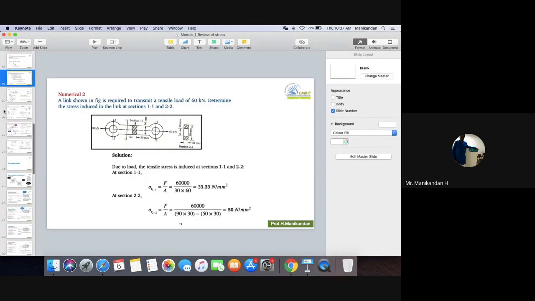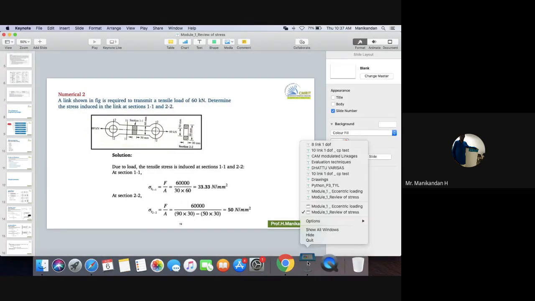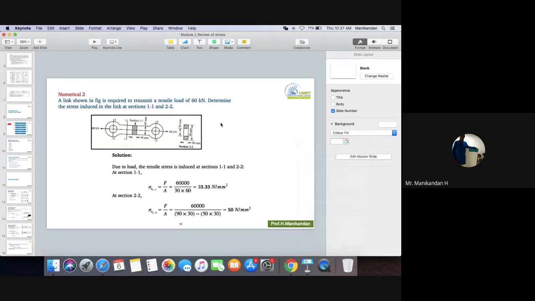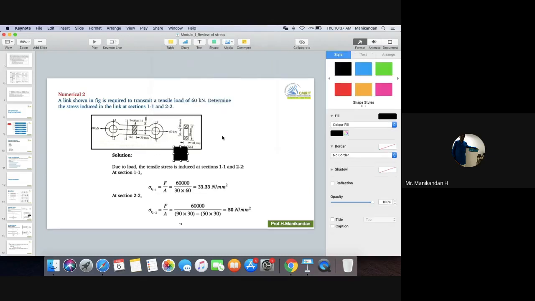Wait, you people are more confused. Wait, I'll show you. Okay, I'll do one thing. Here only I'll draw and show you. Let us imagine this is a shaft.